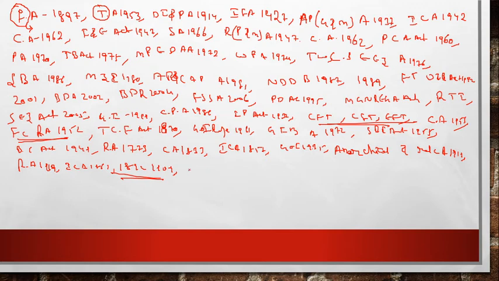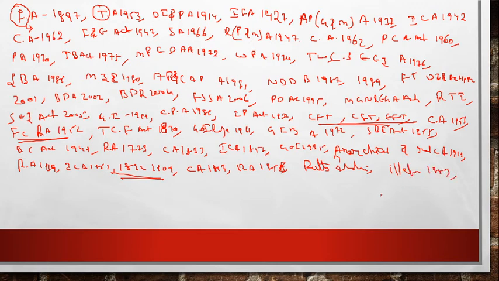So next we see here Charter Act of 1813. Next, Regulating Act of 1858. Next is Pitt's India Act. Next is Ilbert Bill 1883.